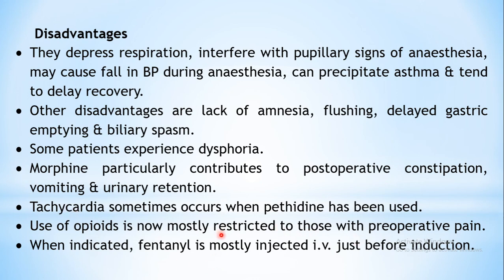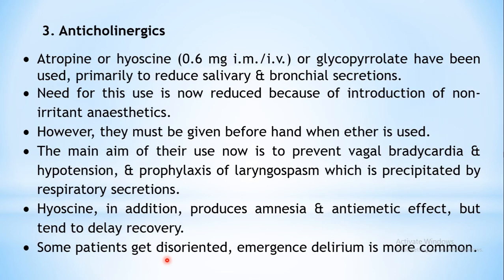So generally the use of opioids is restricted to those patients who are suffering from pre-operative pain. And you need to select an appropriate analgesic and the dose needs to be adjusted accordingly. So whenever possible, use of fentanyl is promoted because it is safer in terms of all these effects which are seen. And the next type of drug is anticholinergic.